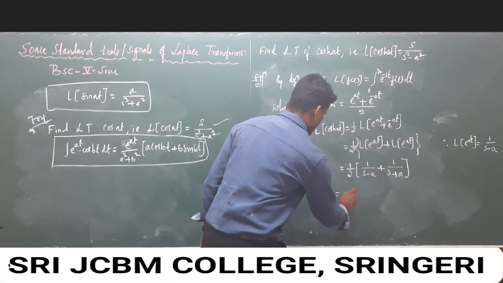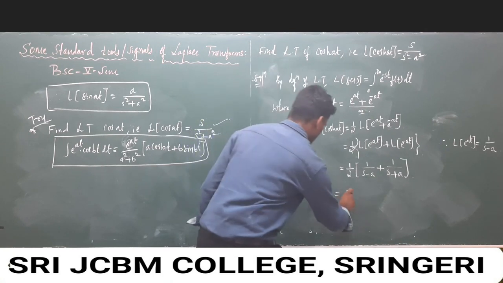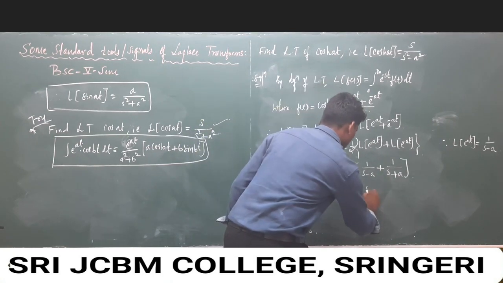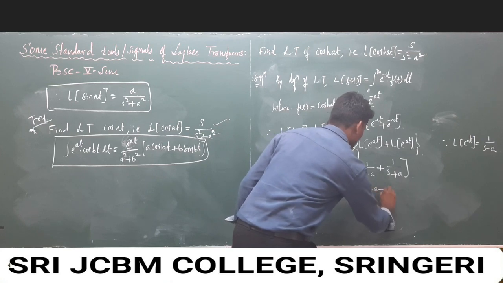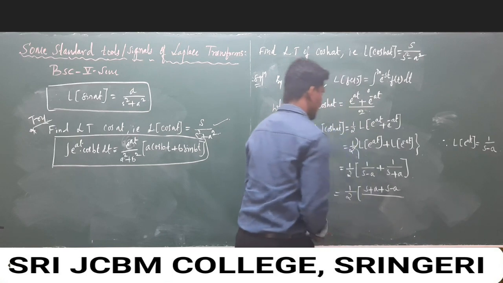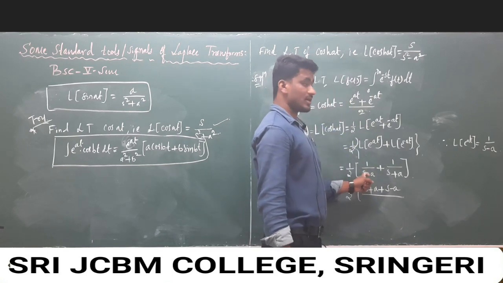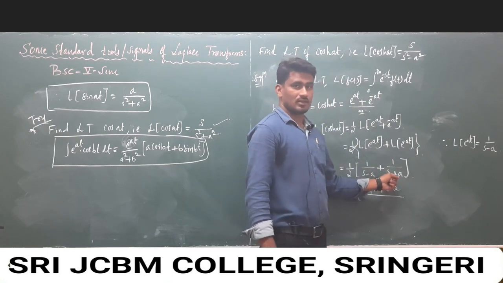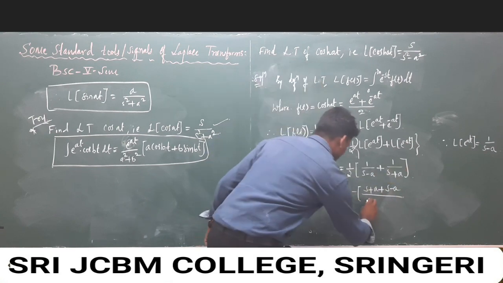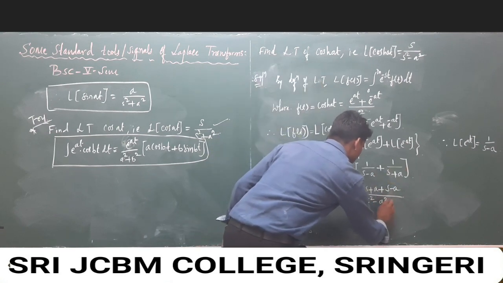Simplify it, take the LCM: 1 over 2 times s plus a plus s minus a, over s minus a into s plus a, which is of the form a minus b into a plus b, that is the formula, s square minus a square.